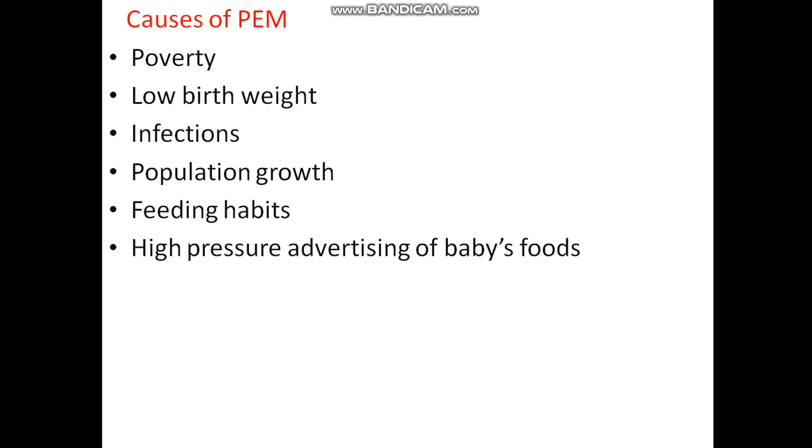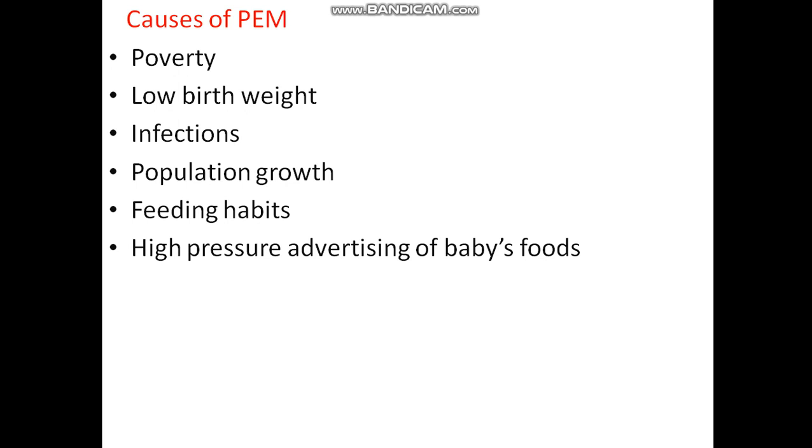Then feeding habits. Feeding habits means some children will not eat some foods. For example, they do not take non-vegetarian foods, so they will not get more protein food, which will lead to protein energy malnutrition.